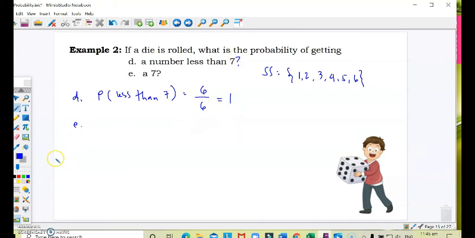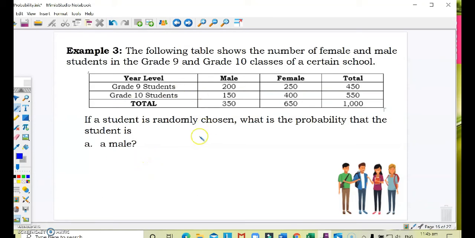Okay, next. What is the probability of getting a 7 when we roll a die? I don't think it's possible because a die only consists of numbers 1 to 6. 7 and above is not present on a 6-sided die. Therefore, the answer would be 0 chance out of the 6 outcomes. That means it's 0. The probability is 0 because there's 0 chance that the result will be a 7. This time, let's go to another problem.